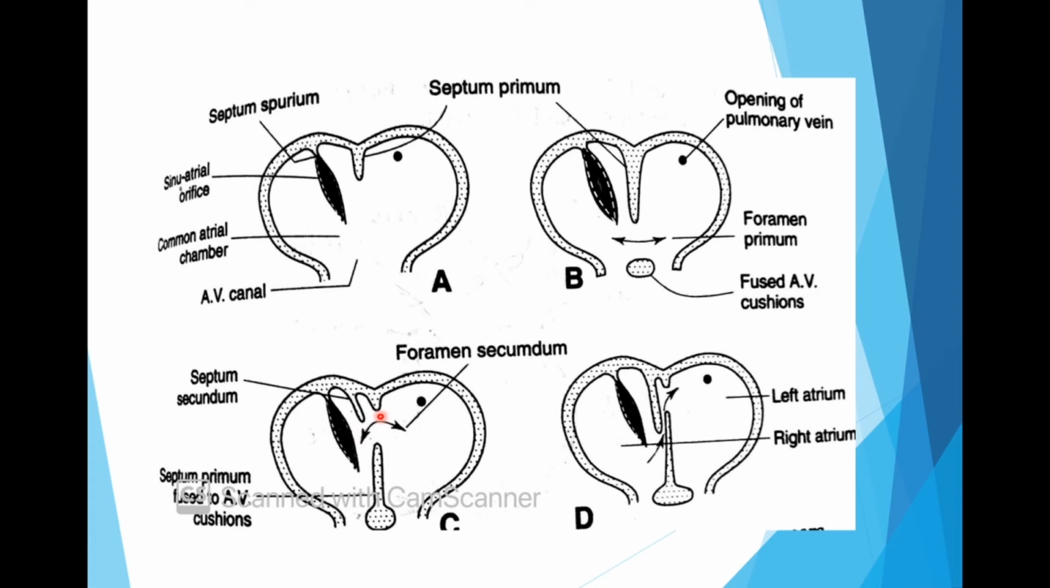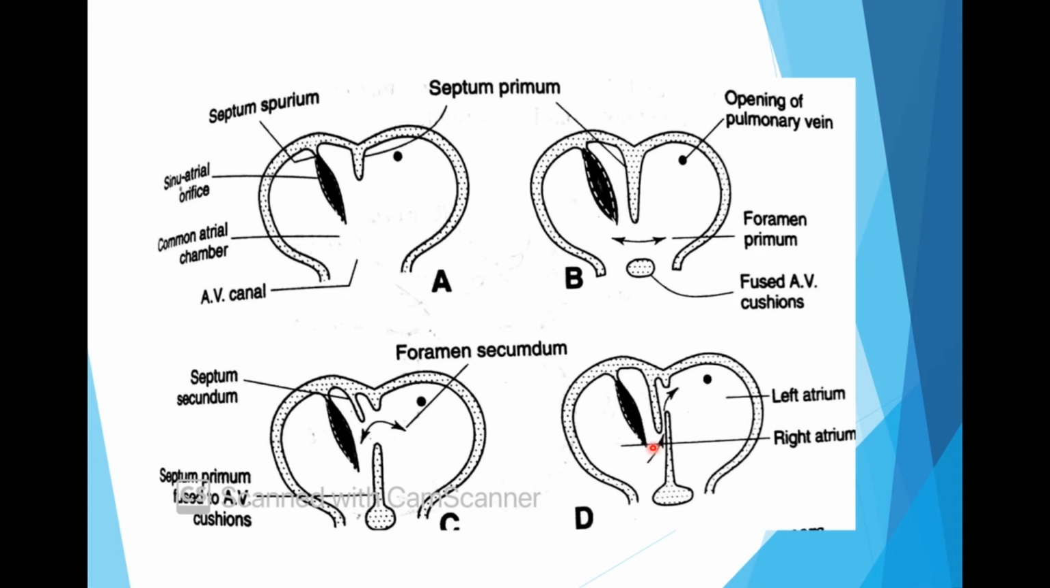By the time this is happening, a new crescent shaped fold appears between the septum spurium and the septum primum. This is known as septum secundum. Now this septum secundum doesn't fuse with the AV cushions or with the septum primum. It grows downwards and a narrow space is left between the two. As you can see here, they do not approximate each other. The septum secundum and the septum primum are just approximating each other, but still a gap is left.